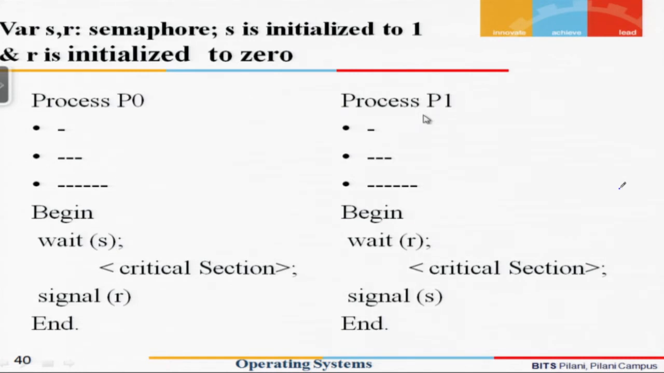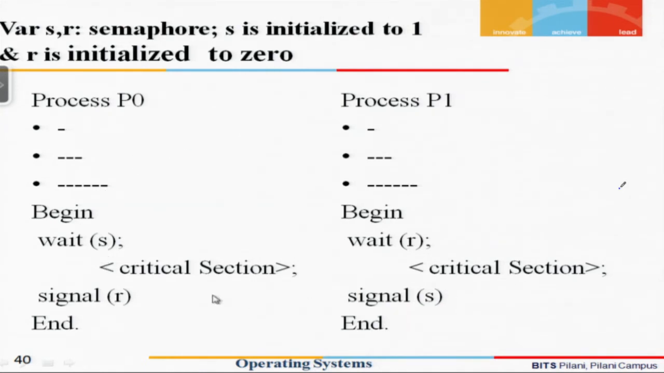Now the process P1 comes, it executes the wait R. When wait R is executed, we know that since the value of R equals 1, it will get decremented and become 0, which is non-negative. So it will go into the critical section, and after doing the critical section, once again it will say wait S. So now the value of S will become 1. Consequently, now the process P0 can execute once again.